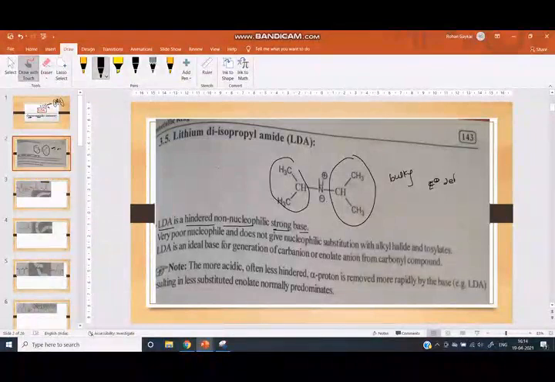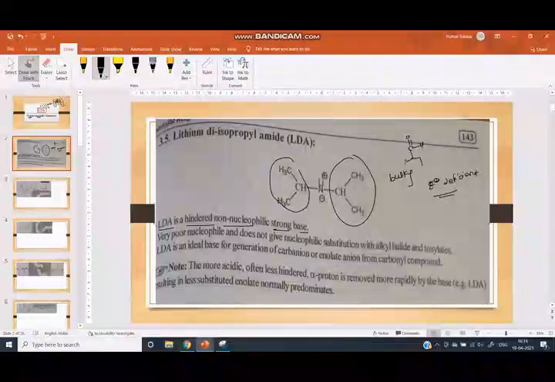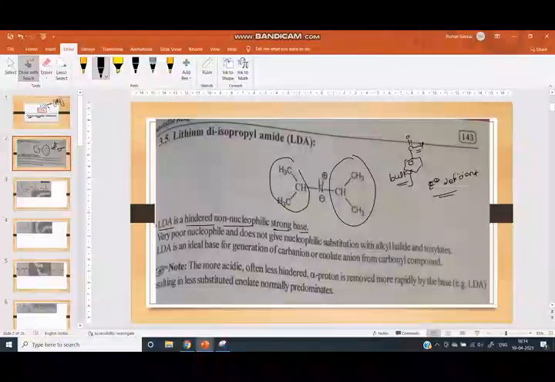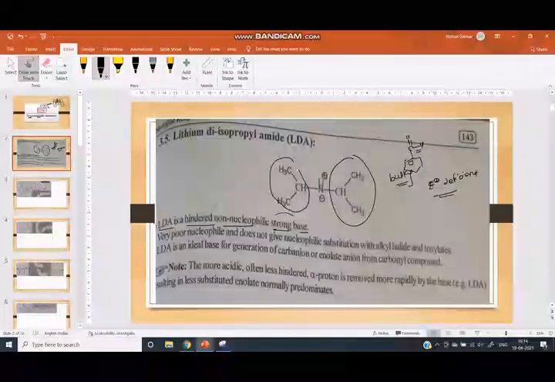It does not directly attack the carbonyl carbon or other electron deficient species because it is sterically hindered and bulky, but it is a strong base.